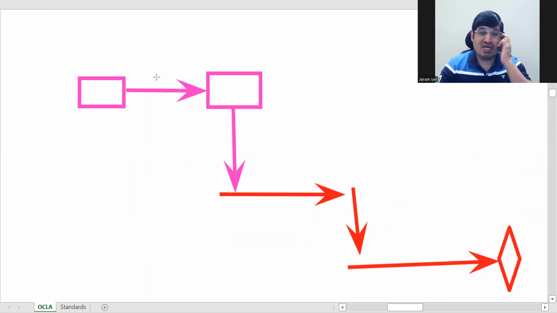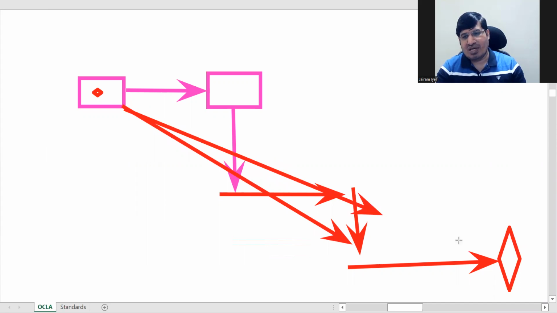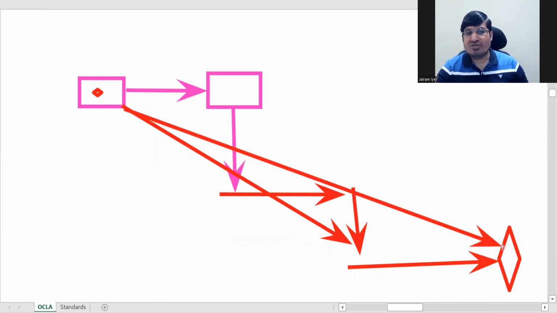So proper internal control means if this person realizes that he has made some mistake, he should not be able to go either here or here and get it corrected. He should not have access to the whole chain. That is a good internal control. If internal control is good, then the auditor knows that internally chances of manipulation of data are very less. Then he can trust it more.